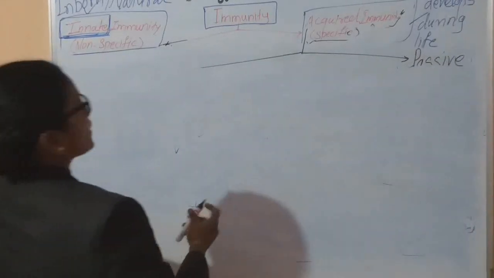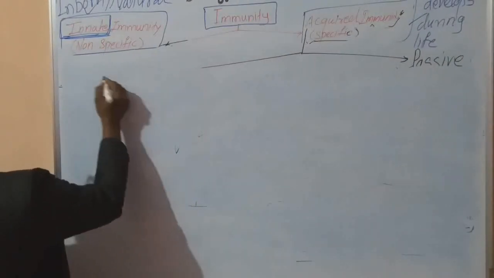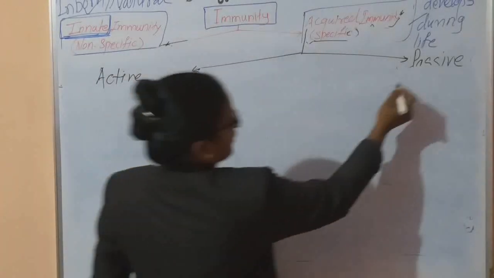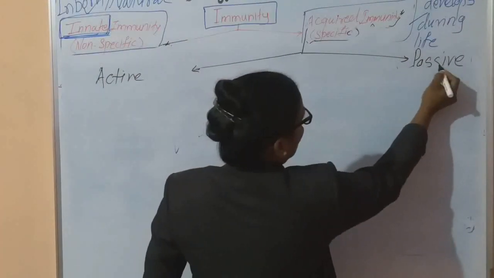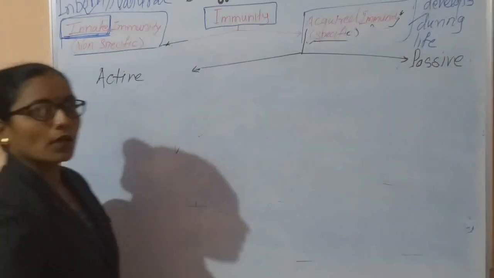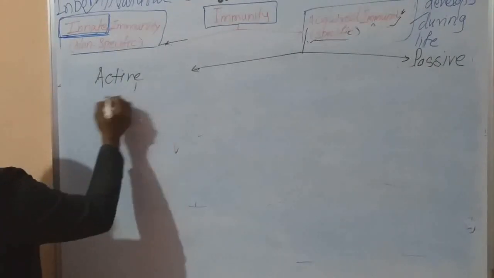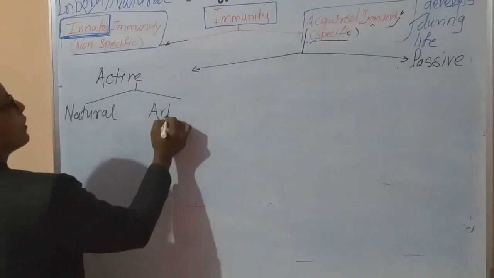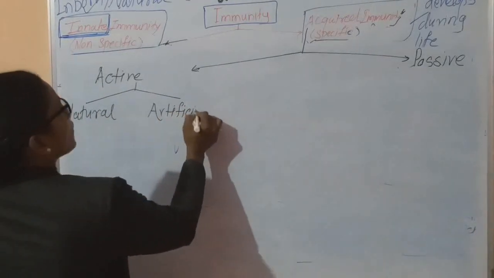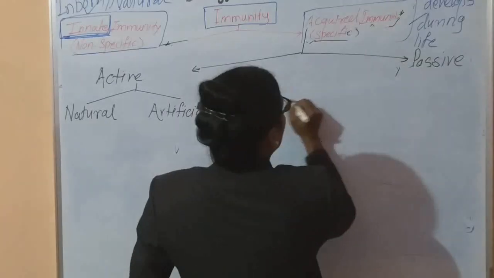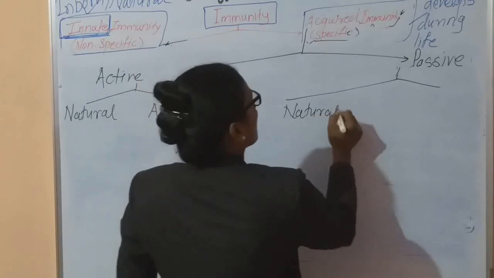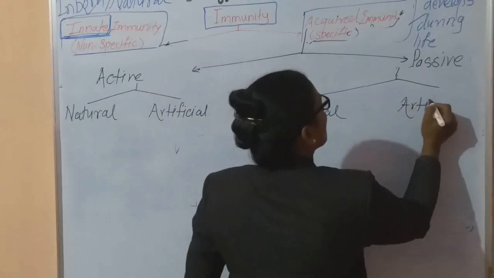Okay. First, acquired immunity is divided into active, and second one is passive. Now, how is it? Remember, this active is divided into natural, and second one artificial. Okay, here also passive immunity is divided into natural and artificial.